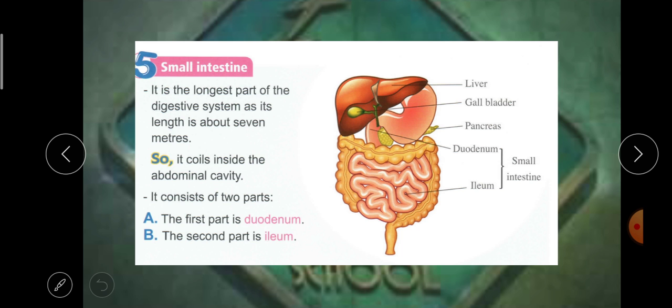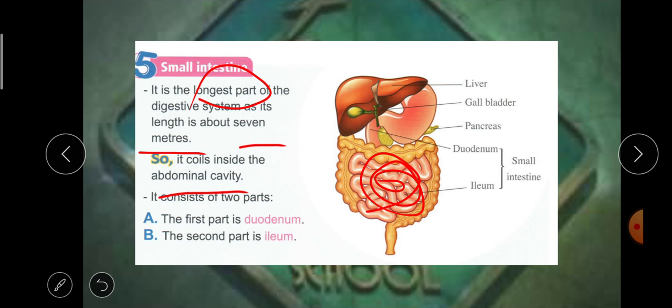After that, the food travels to the small intestine. The small intestine is the longest part of the digestive system. It's about 7 meters long, but it coils inside the abdominal cavity. The abdominal cavity is your tummy. So the small intestine coils inside the abdominal cavity.